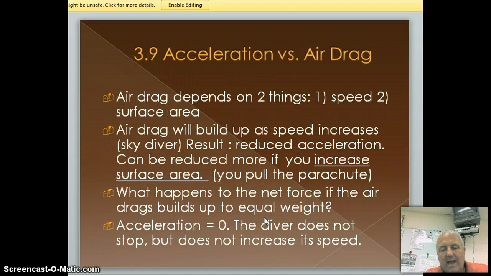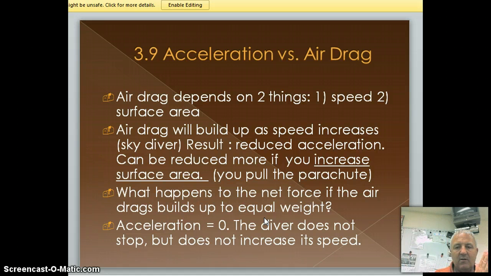All right. Now, we talk about acceleration versus air drag. And air drag is kind of resistance in the air. Two things it depends on: how fast you're going and the surface area. You're driving down the highway and I put my hand up like this, okay, and I can see that as the air hits it, there's a lot of surface area there. Now, if I put my hand this way, notice there's not much surface area there, so I have less resistance, okay.